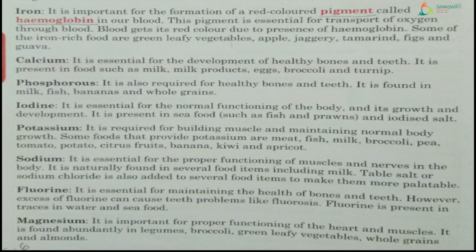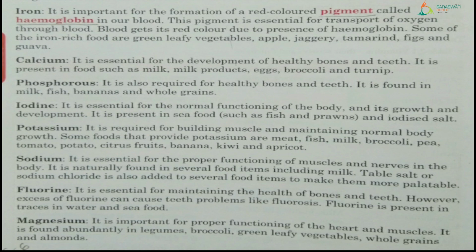Fluorine is present in traces in water and seafood. That means water in which minerals are present, one of them is fluorine, and it is also available in seafood. And the last one, magnesium, too much important. Why? It is important for proper functioning of the heart and muscles, right?